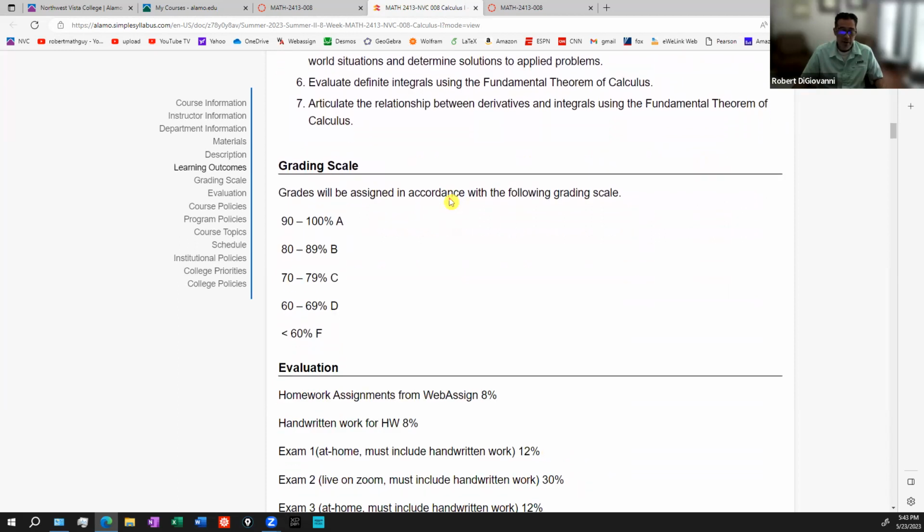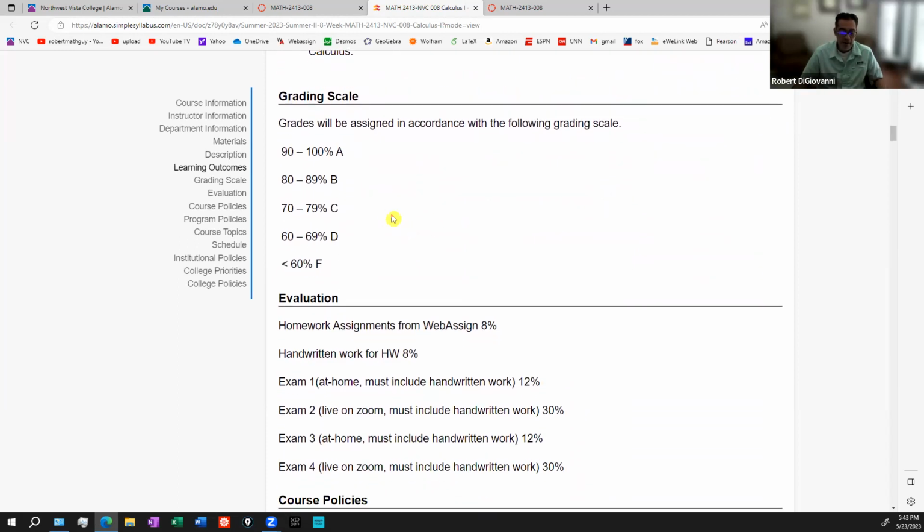Now, we're going to use our standard grading scale, A, B, C, D, and F. This is a college level course, so there's no incompletes or anything like that. Or I should take that back, there's no in progress or something like that. It's A, B, C, D, or F. Now, there is an incomplete grade, but that is something completely different. That's like the day before the final, you were in a car accident and couldn't take the final. You were passing the class at that point in time. Then there's a way that we can postpone the final and let you take it later. But otherwise, it's the standard grading scale.